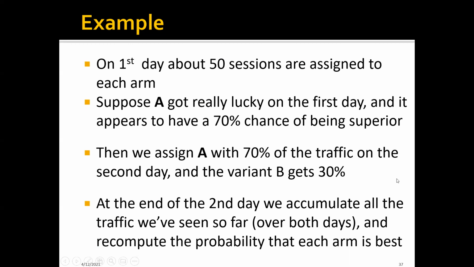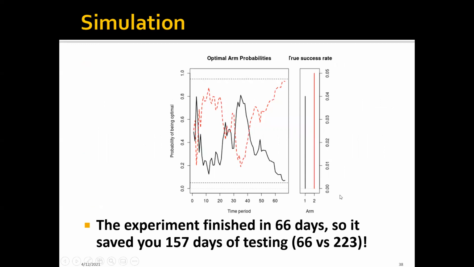Then at the end of the second day, we're going to accumulate all the traffic we have seen so far over both days, and we're going to recompute the probability that each arm is the best, and we're going to adjust the distribution strategy as the experiment goes. So let's see how this simulation actually turns out if we use one of the Bandit algorithms. For example, if we use the UCB algorithm, it turns out that the experiment can finish in only 66 days. So it actually saves you more than 100 days of testing, which is a lot.